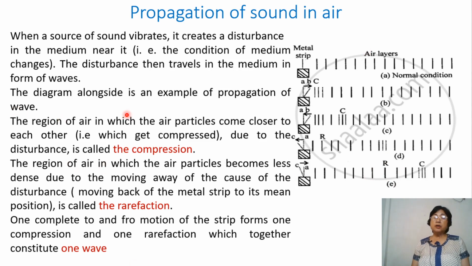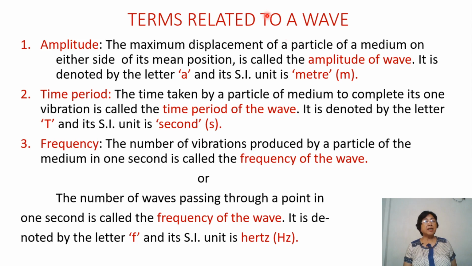The region of air in which the air particles come closer to each other due to the disturbance is called the compression. The region of air in which the air particles become less dense due to the moving away of the cause of the disturbance is called the rarefaction area. Now, one complete to and fro motion of the strip forms one compression and one rarefaction, which together constitute one wave.